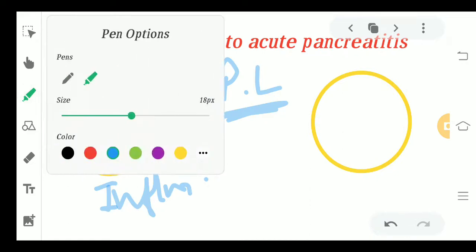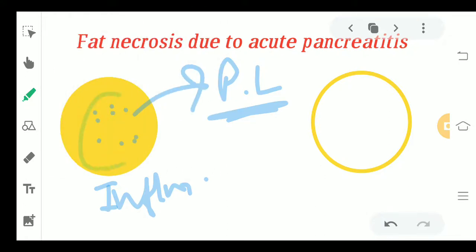As I told you, this is the inflamed tissue. It is secreting the pancreatic lipase, which will further go and affect the healthy tissue with necrosis. This is how acute pancreatitis is leading to fat necrosis.